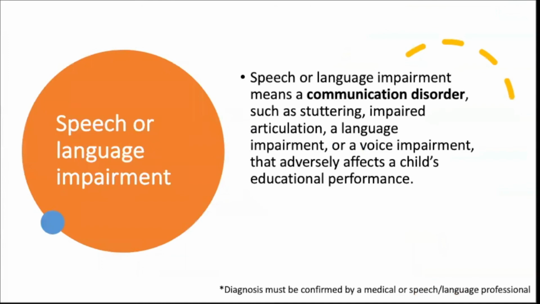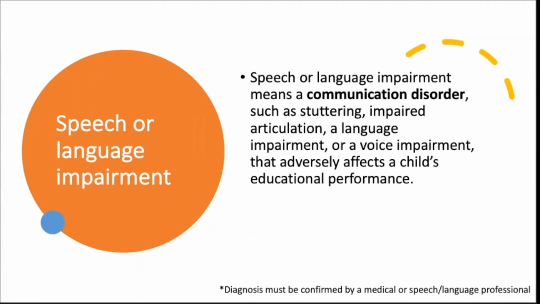All right, next we have speech language impairment. Sometimes you will see this referred to as just speech language, speech-lang, or SLI. And speech language impairment is a communication disorder, as the term speech or language will imply. It can include stuttering, but the stuttering must be significant. It can definitely include impaired articulation, as in a student or an individual is trying to communicate and it cannot be understood by others. That would be the articulation part.